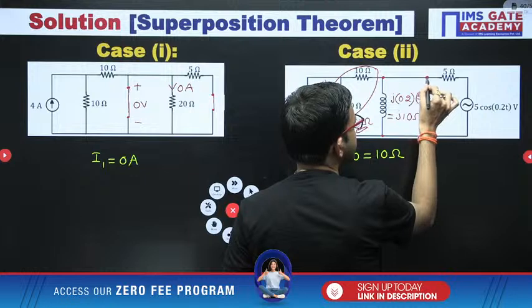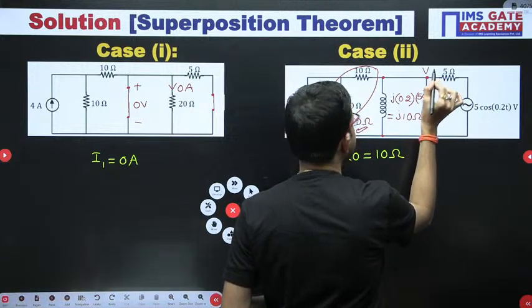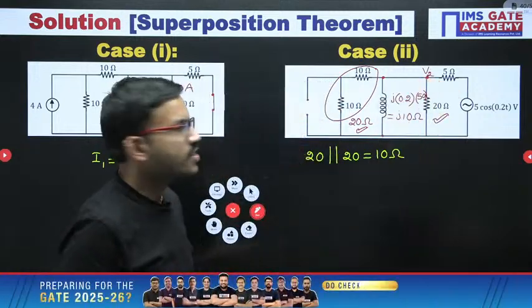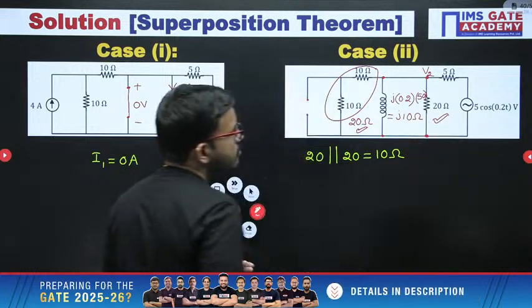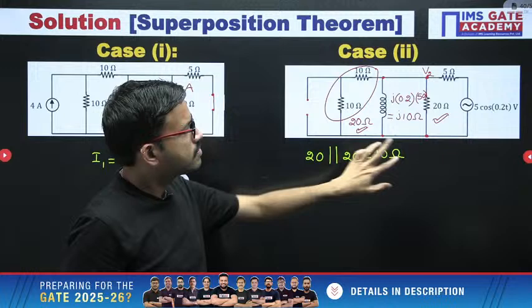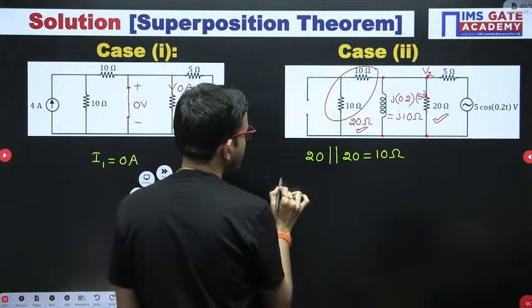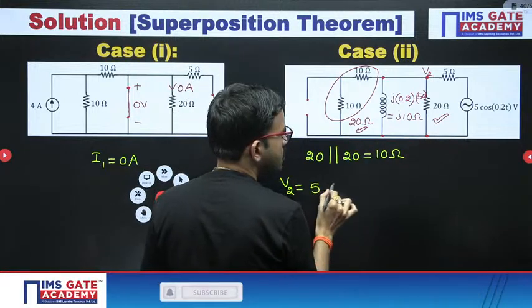Just for reference, here I am mentioning this node voltage. Since we are solving case 2, I am labeling it as V2, suppose. V2 with respect to ground. Now what you can do? You can apply the voltage division rule. V2 equal to the supply voltage, that is 5 cos 0.2t.